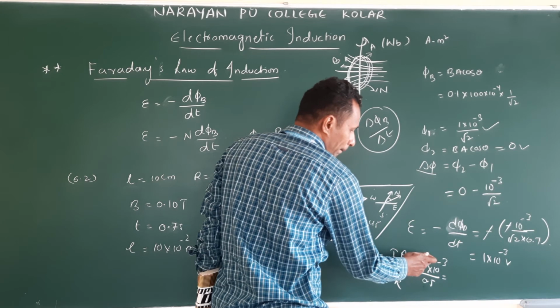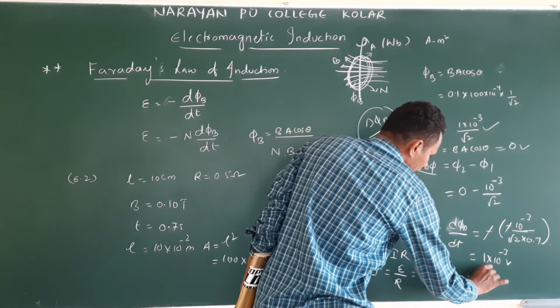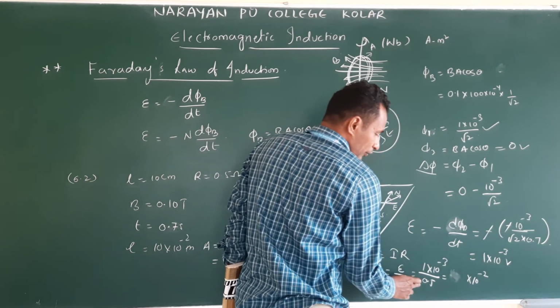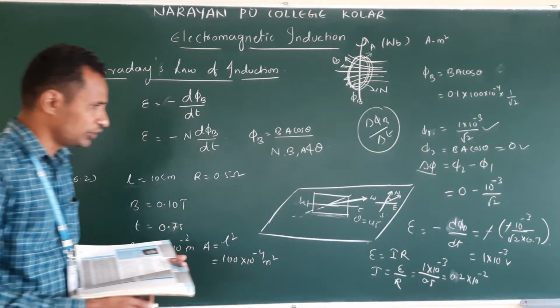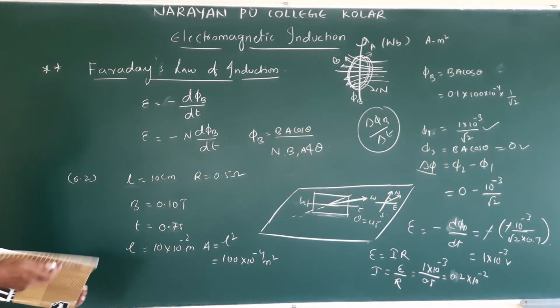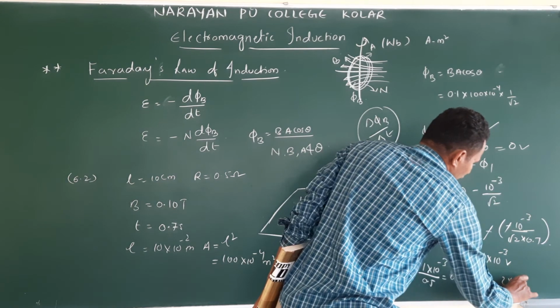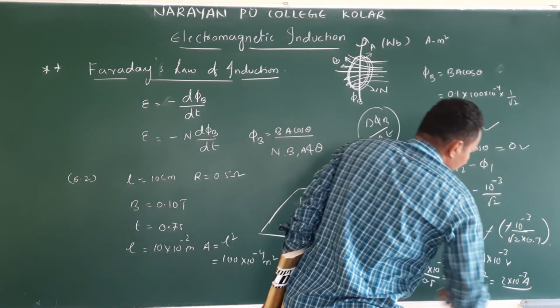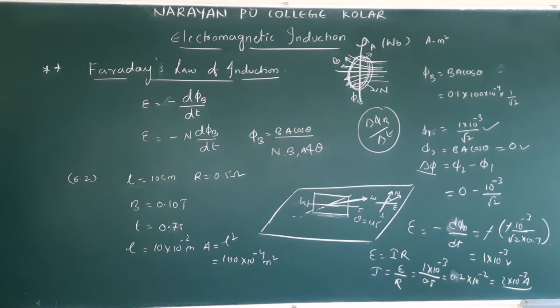Then 10 comes up, 10 power into 10 power minus 2. 1 by 5 is what? 0.2. So 0.2 into 10 power minus 2, or 2 into 10 power minus 3 ampere, milliampere. Understand? So make a note of this.